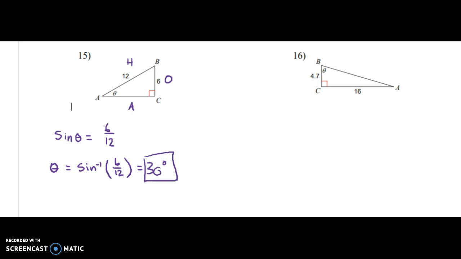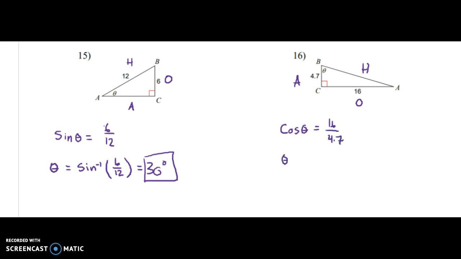Here we go, one more, ready? So opposite, adjacent, hypotenuse. So here we're given O and A, we're given opposite and adjacent. Which trig function does that have to do with? Cosine. So we do cosine theta equals 16 over 4.7.